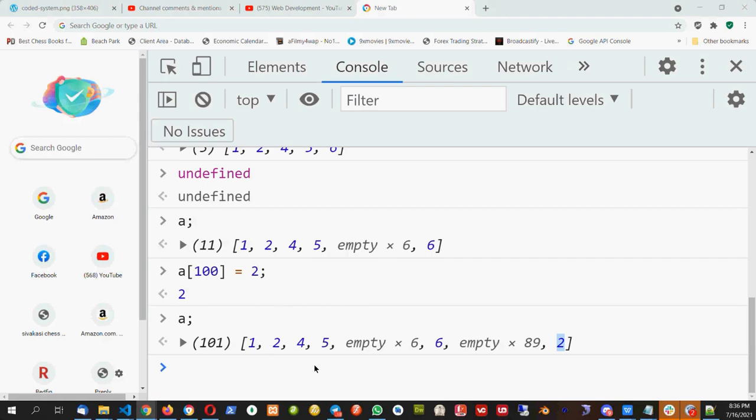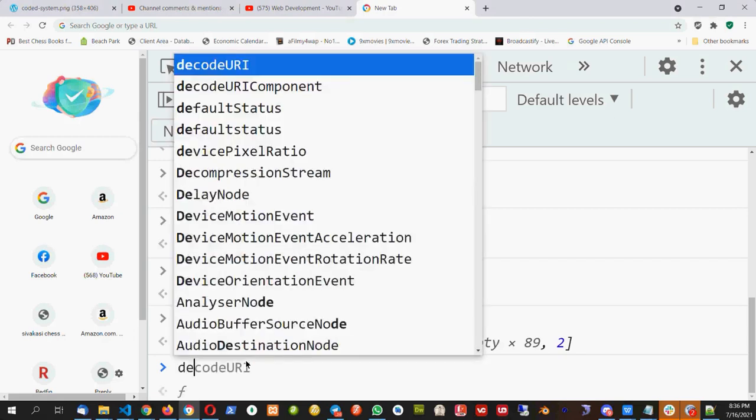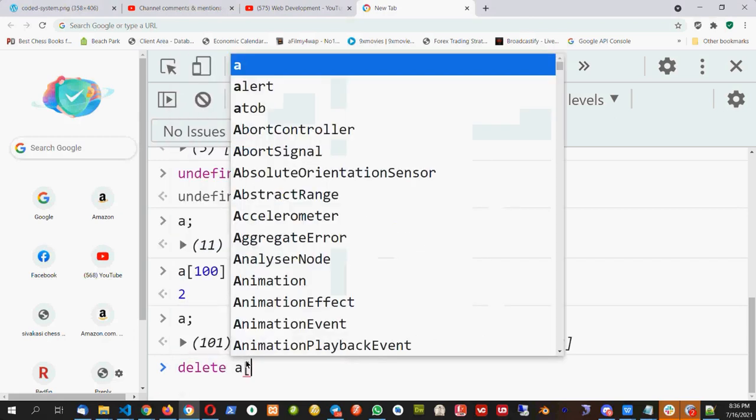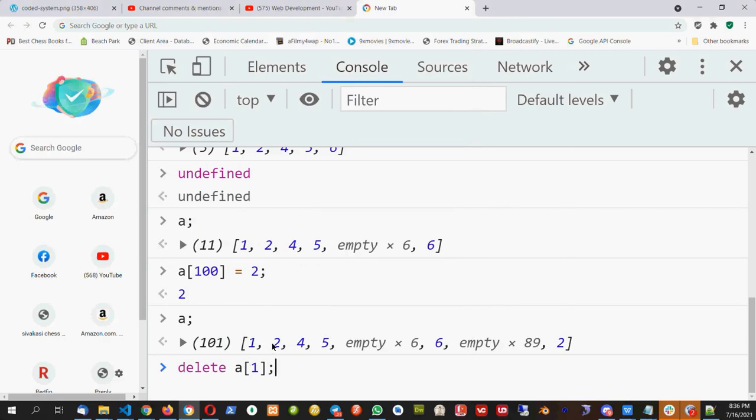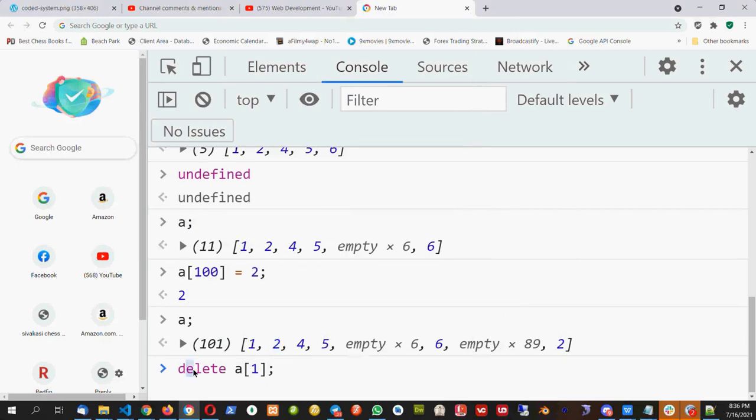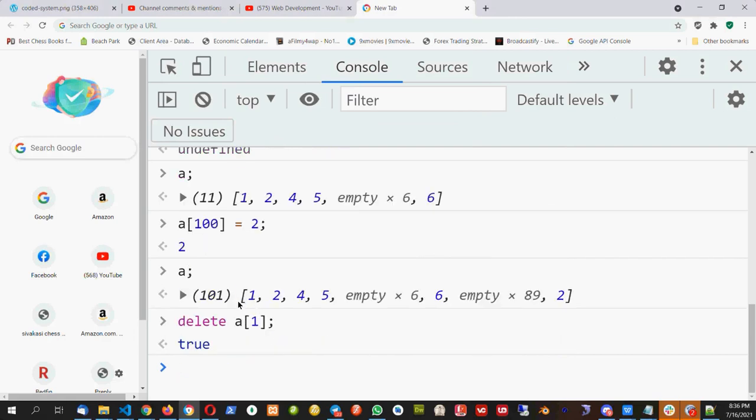So let's delete the element. What will happen if I delete this 2 number? So I will say delete A of 1, because the 1st position is 2. What will happen if I say A of 1? Now what will happen? How will the things look?